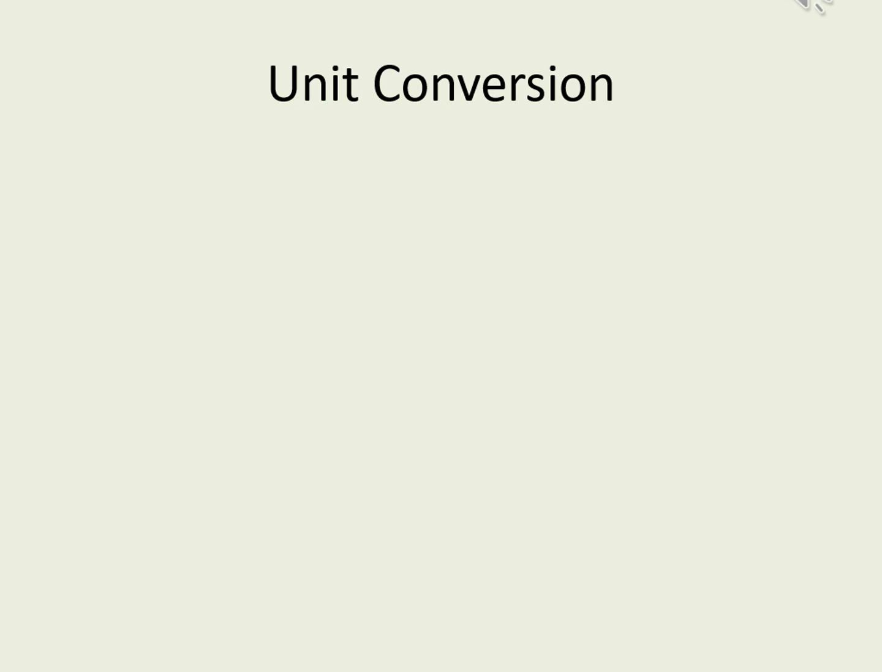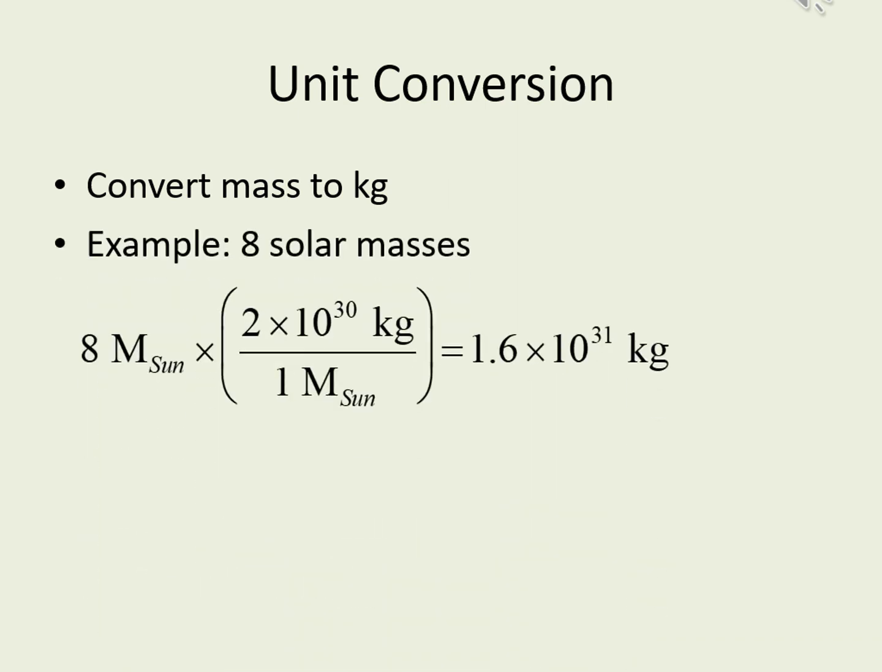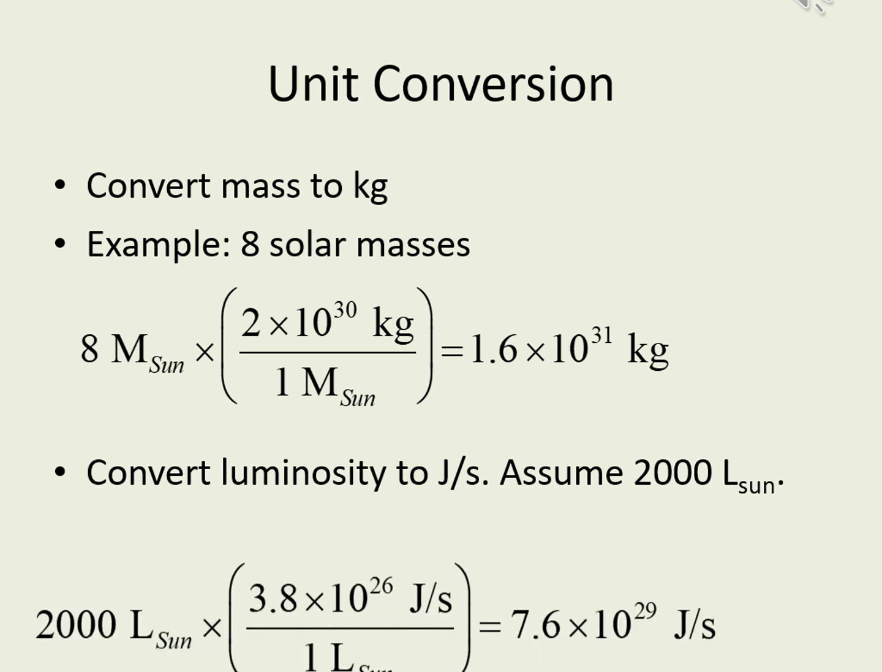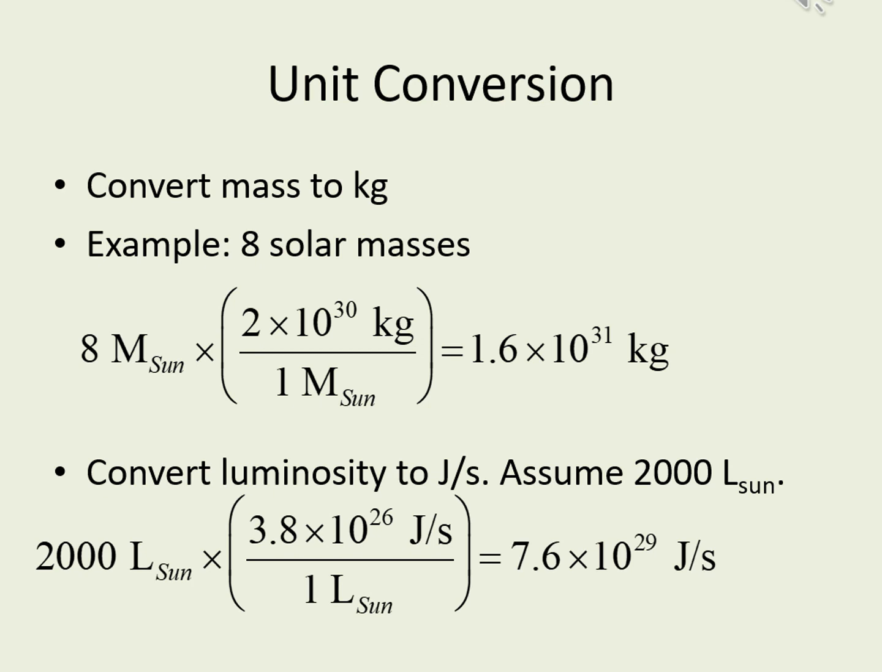We're going to need to convert a couple of the values before we can calculate. One of these is a familiar one, the star's mass. We need to get it into kilograms, so we do the same mass conversion we've done before. In this case, turning 8 solar masses into 1.6 times 10 to the 31 kilograms. The other one is the star's luminosity. Currently, the luminosities are given in solar luminosities, so we'll need to multiply this value by the conversion factor 3.8 times 10 to the 26th joules per second divided by 1 solar luminosity.